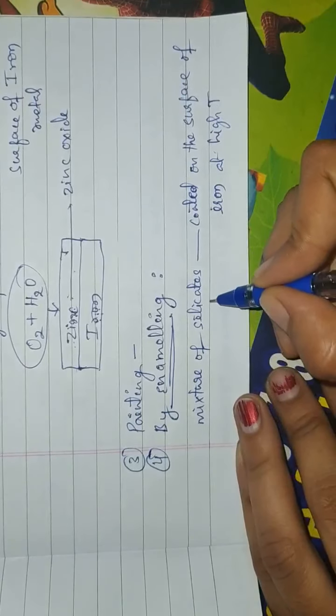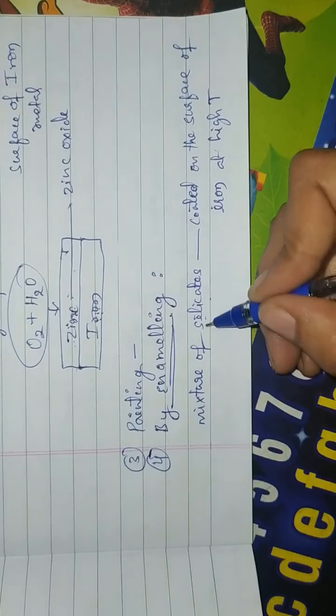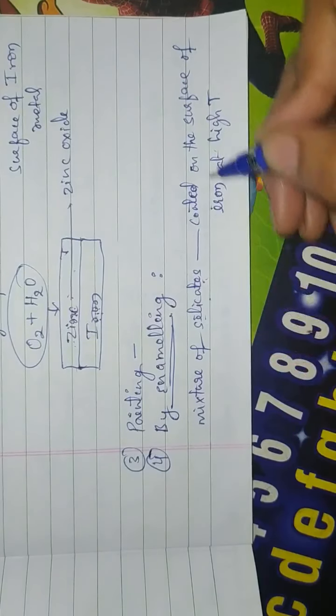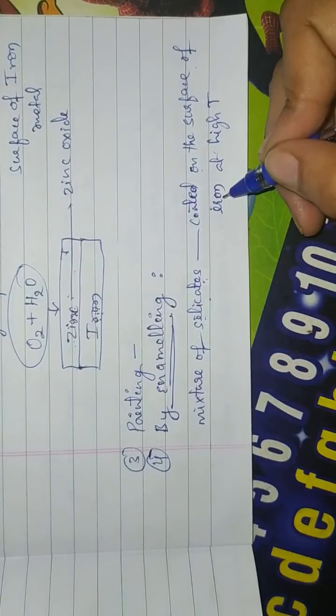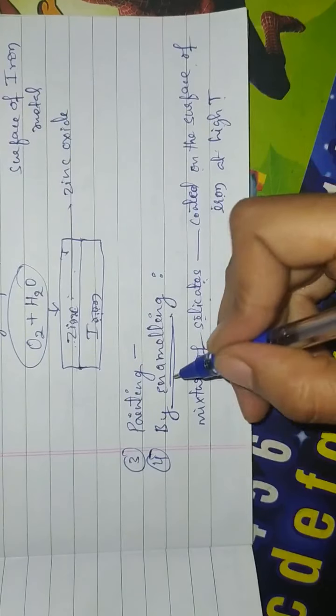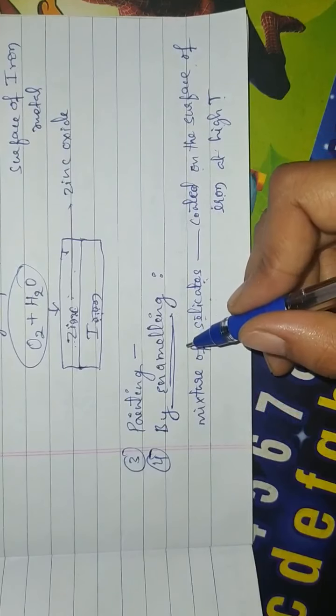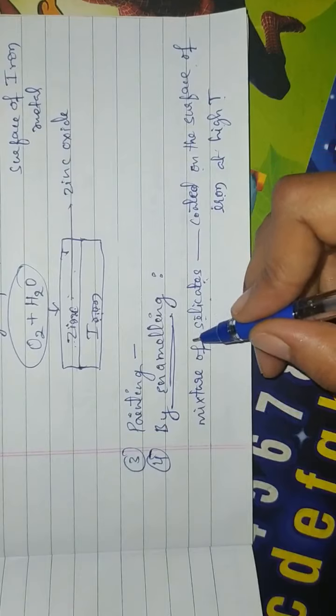Silicate is nothing but silicon oxides. A mixture of silicates is coated on the surface of the iron at high temperature. This process is known as enameling, and this is used to prevent the corrosion of iron.